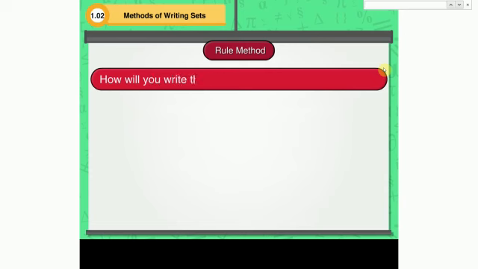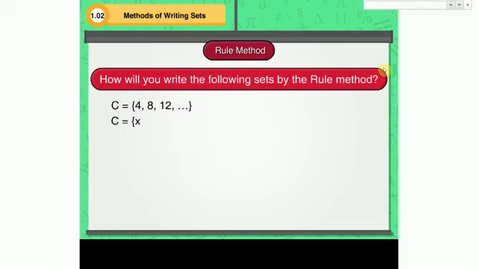How will you write the following sets by the rule method? 4, 8, 12 and so on are the elements of set C. The answer is as follows. C is a set of all x such that x is a multiple of 4, or C is a set of all x such that x is equal to 4n, where n belongs to natural numbers.